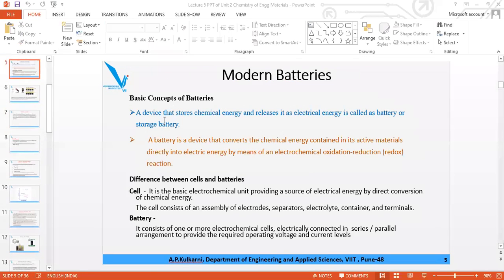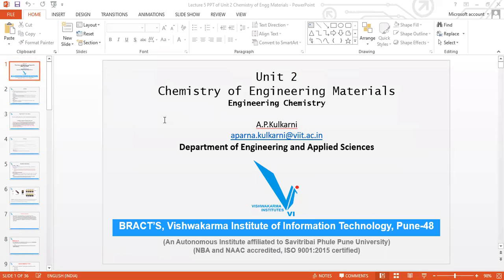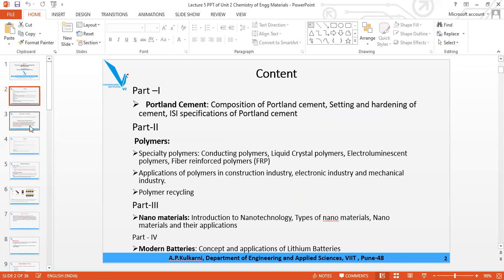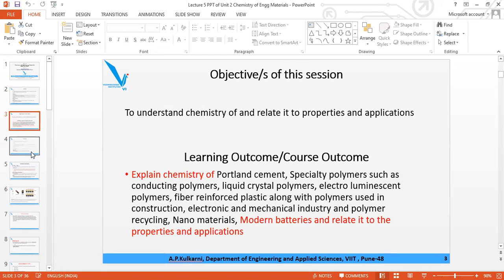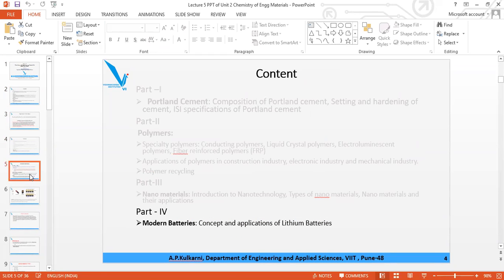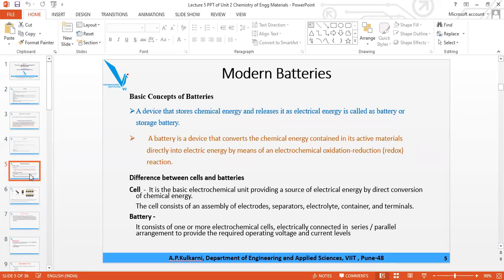We'll revise hurriedly the first few slides. We have seen the Portland cement, etc. Now we have started with the modern batteries. I have given you the difference between the cell and the batteries.